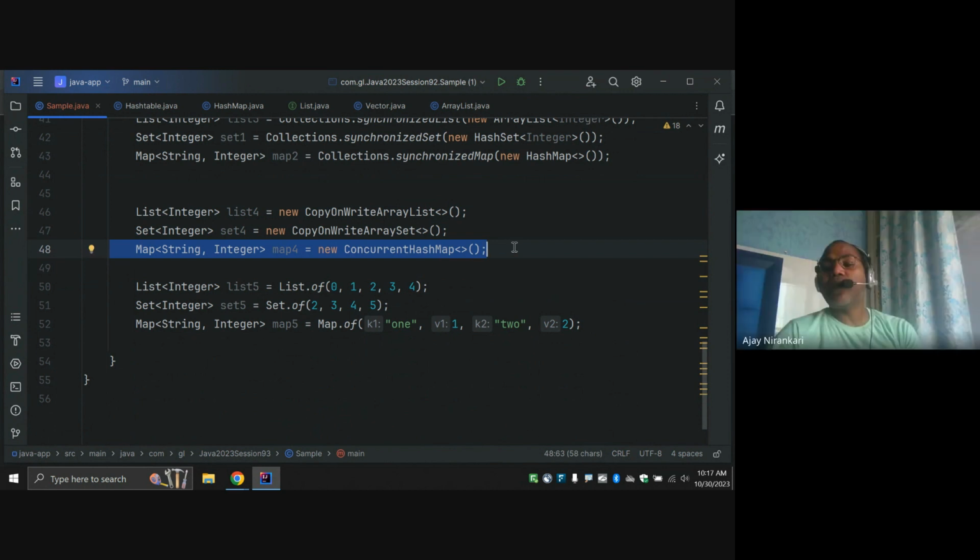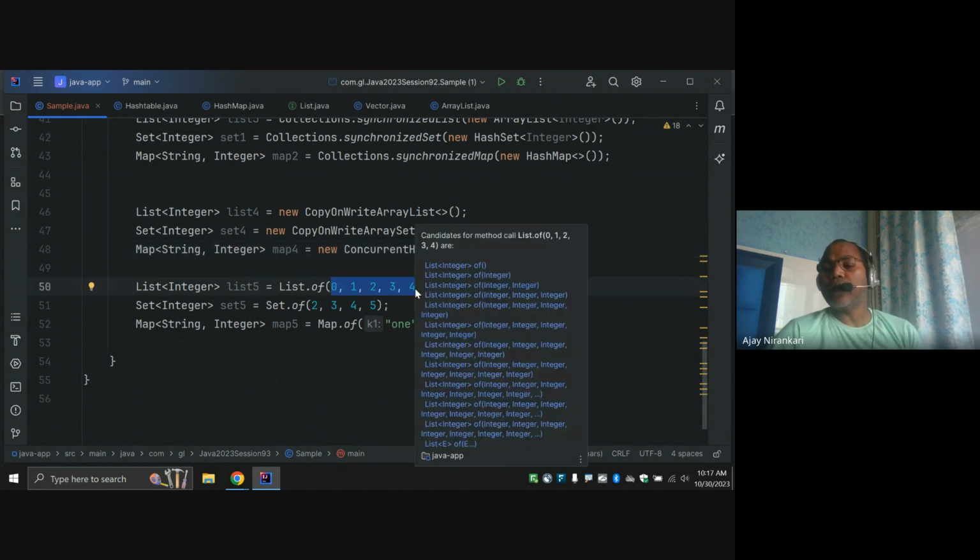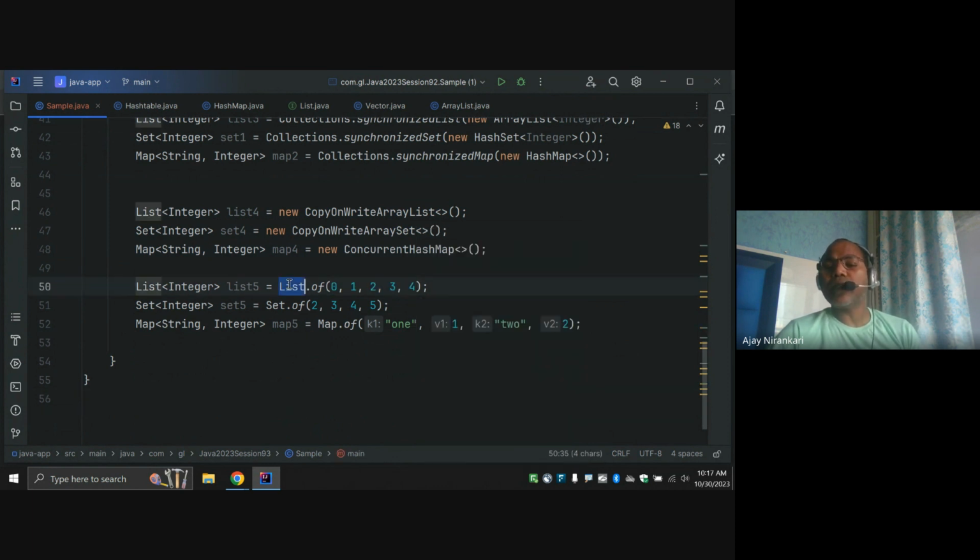Since Java 5 onward. And Java 9 decided, sometimes I already know this is a fixed set of values. I want to create the collection, and that would be thread safe. Then you can use the factory methods like List.of, Set.of, and Map.of. In this way, multiple classes in Java have a thread safe class.